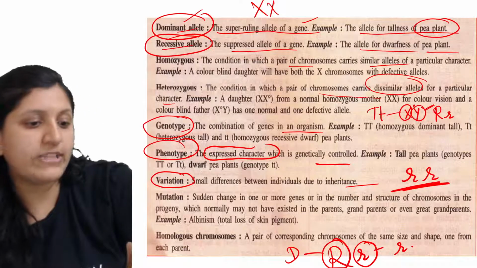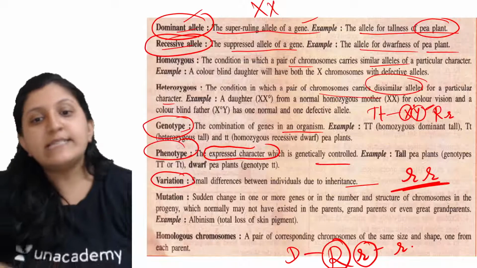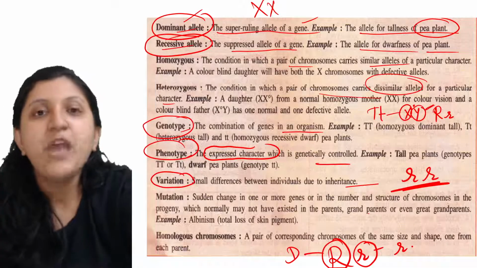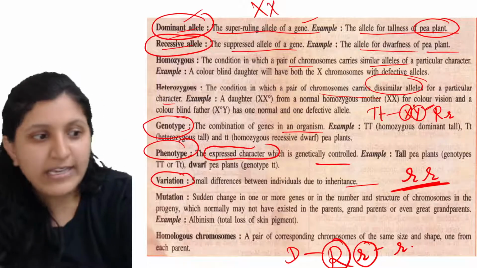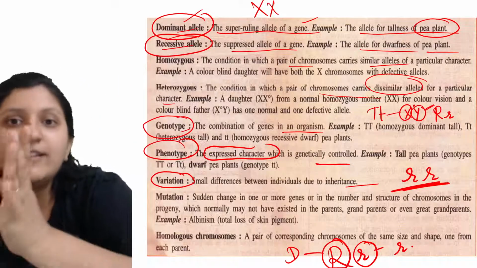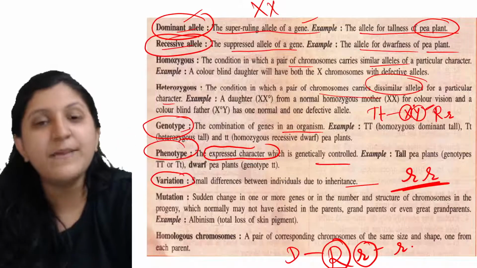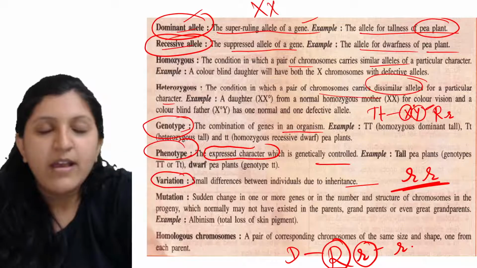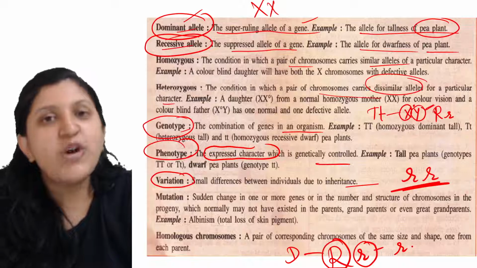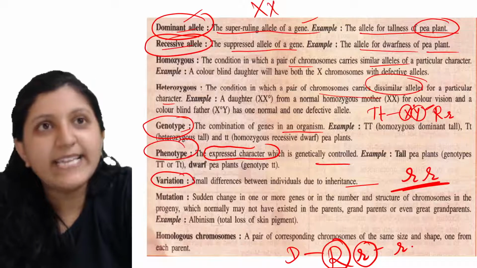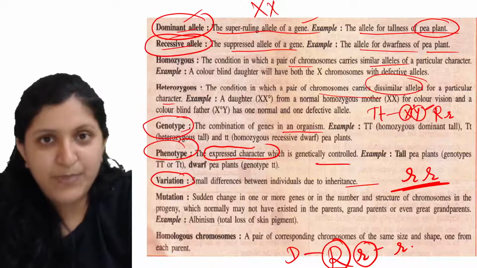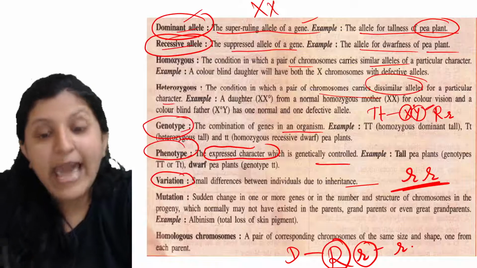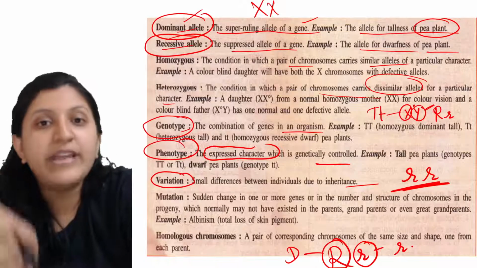Alright, so here in this case, you can see that the small differences between individuals are due to inheritance. So you can see that the father's gene is expressing, mother's gene is expressing, and that's the reason the child can have both the features. Like you might have seen people comparing a child to a father also, to a mother also. So one of the genes is expressing from the father, one of the genes is expressing from the mother in this child, and that's the reason you can find a variation.